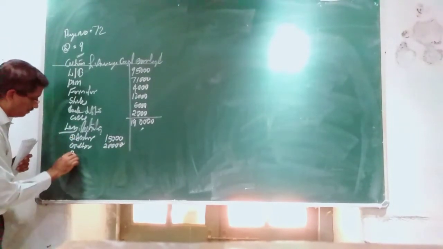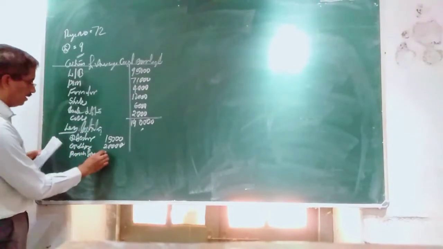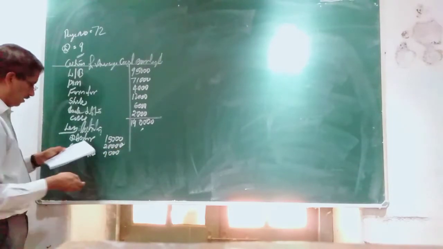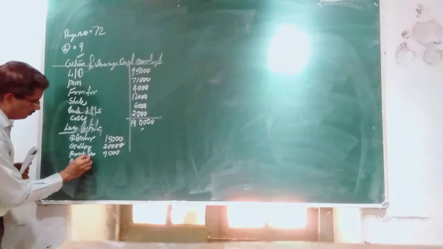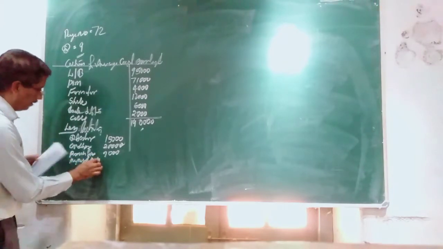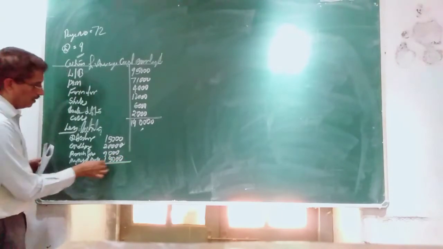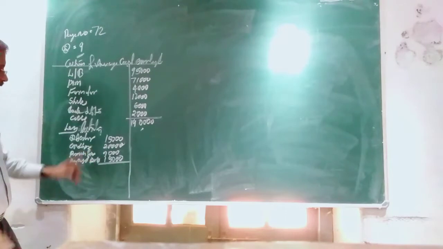Provision for tax is also a liability, 9,000. Thereafter, proposed dividend is 15,000. Nothing else. Do the total and put it in a column.